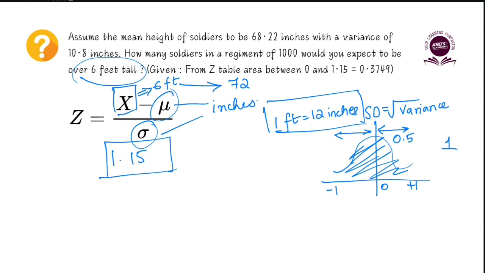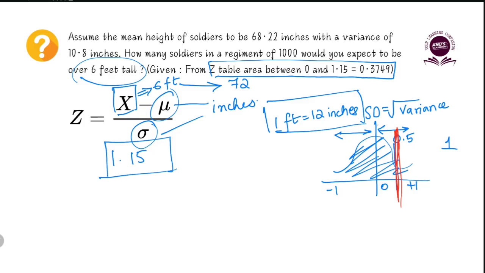Now we are given the area between 0 and 1.15. The Z table area between 0 and 1.15 is given in the question as 0.3749, right? Let us assume that this 1.15 falls somewhere over here.